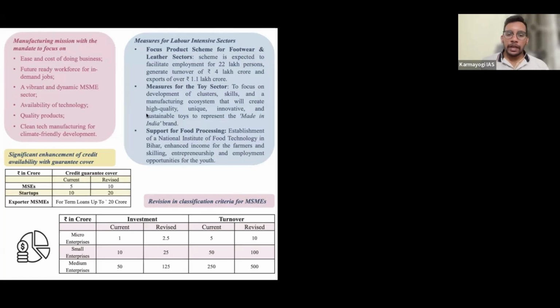Okay. Then the government also mentioned that it is going to establish a National Institute of Food Technology, NIFT, in Bihar.